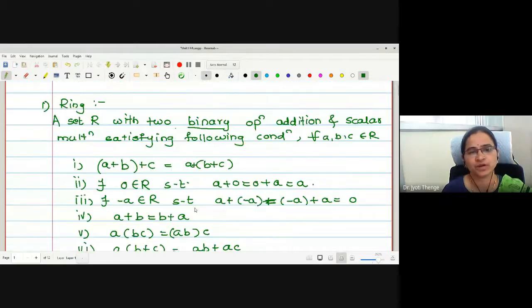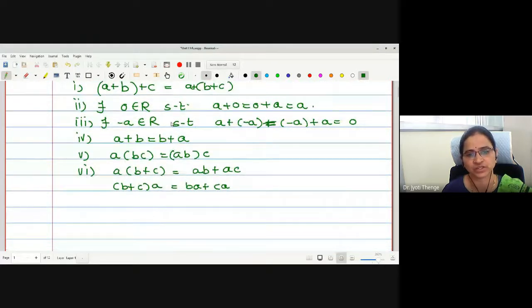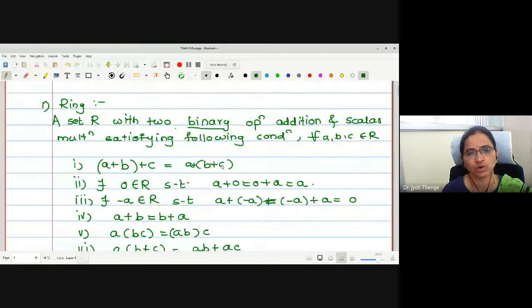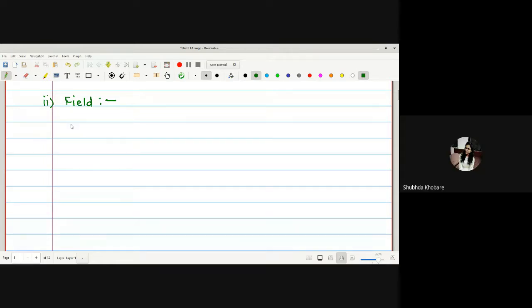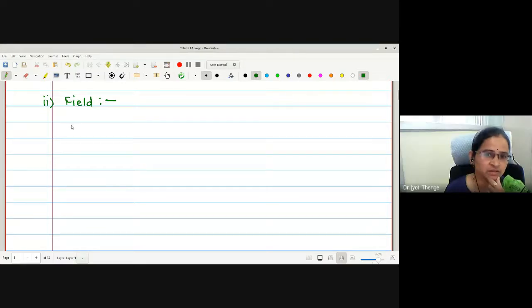Therefore, a set R with the two operations satisfying the following conditions is a ring. Now what is a field? A field is a commutative ring, ma'am, with multiplicative inverse.